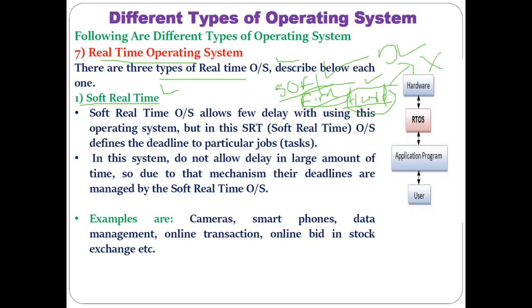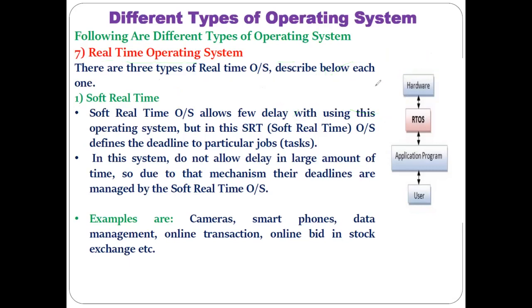Understood? So there are no strict deadlines in case of the soft real-time system. In case of a firm real-time system, certain deadlines have to be followed. And lastly, in case of the hard real-time system, the deadlines have to be followed strictly without any microseconds of delay. Okay, so let's see in detail the soft real-time system.